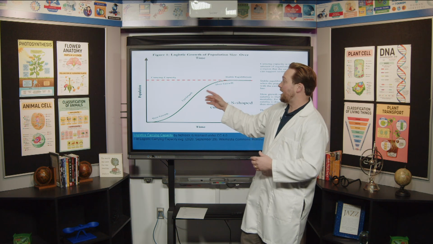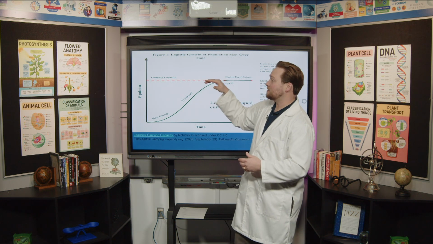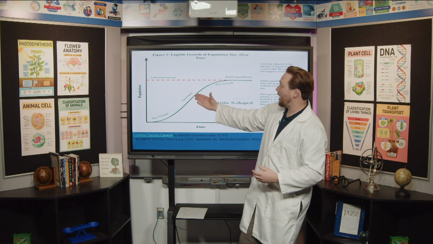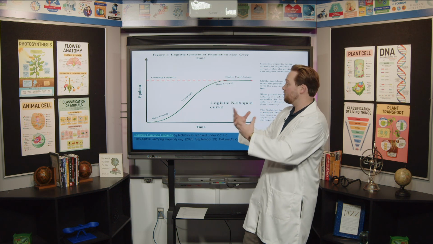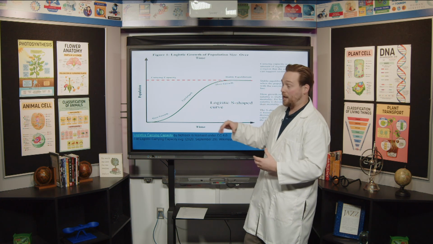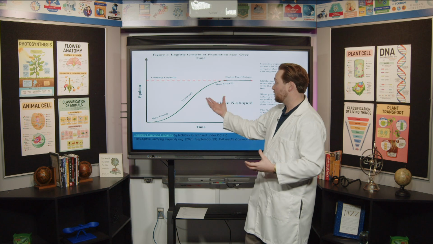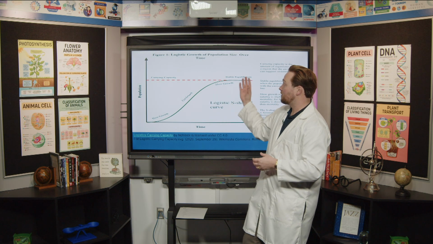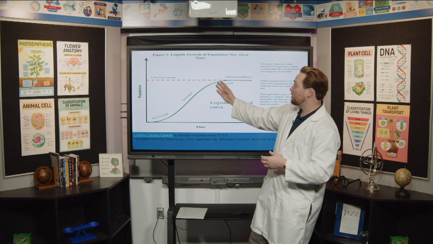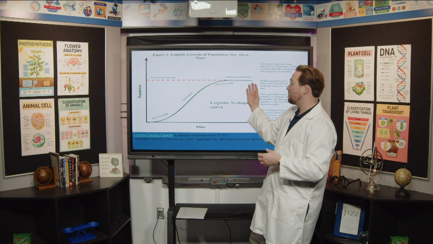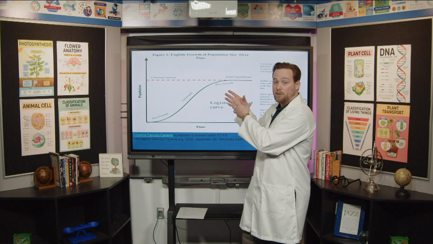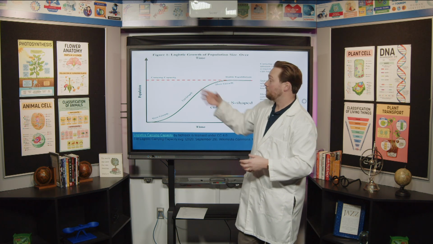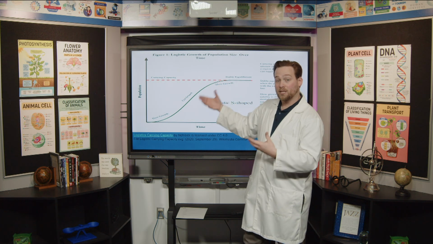What's going on is that, remember, the carrying capacity is the amount of individuals that this population can support. So as we're getting closer to this, the birth rate starts to go down. Maybe it's harder for the individuals in this population to find mates, and so that would make the birth rate go down a little bit. Eventually we get to this level, this stable equilibrium, where the amount of people in the population is pretty close to the amount of population that the environment can support.